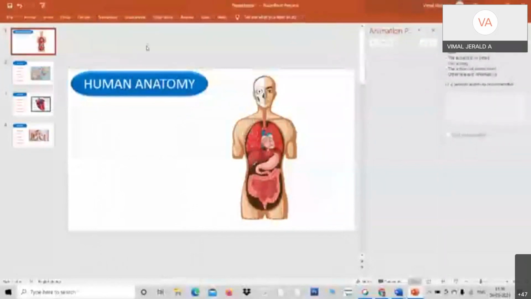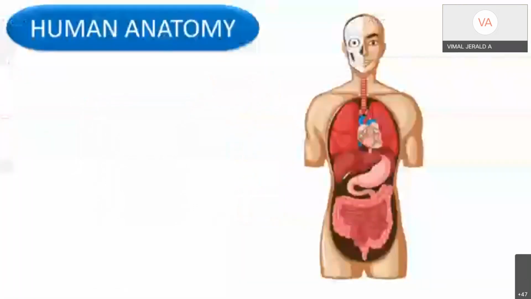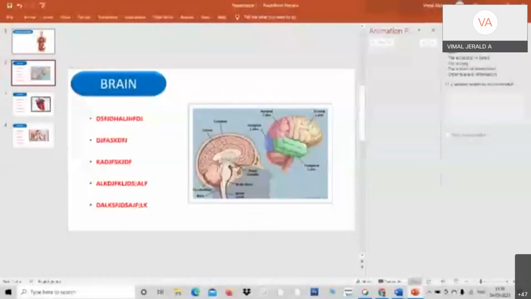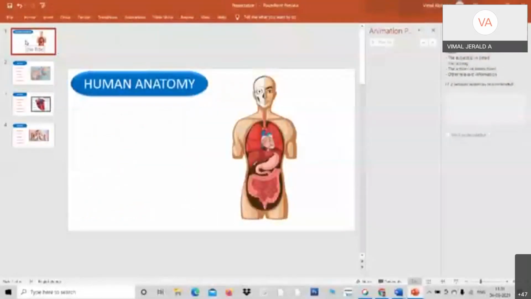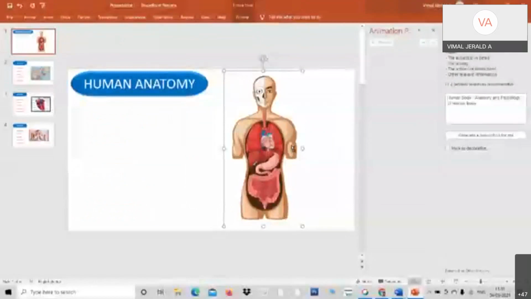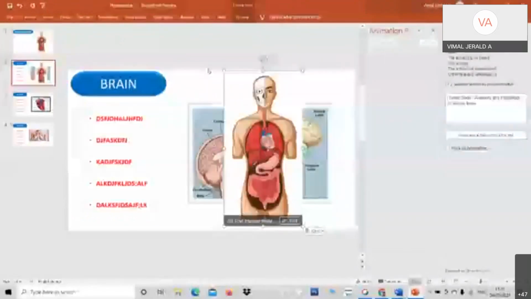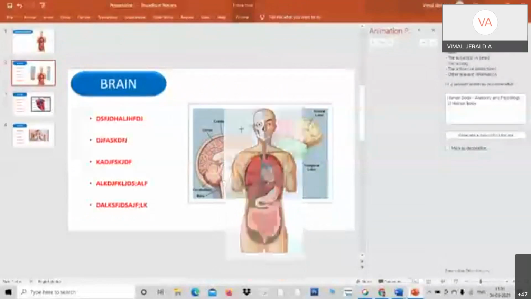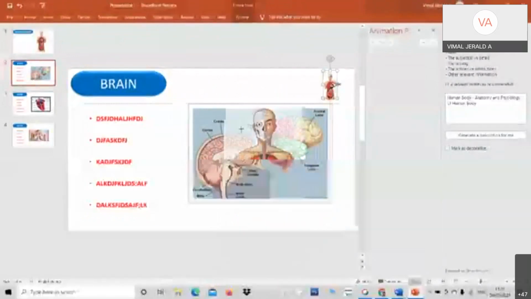Now I just run it. See here, I just run this. Now when I press here, when I press brain, see here, it takes me to brain. I explain about brain. I would like to get back, no? So I have no control over going back to the older slide, the prime slide or this slide. So what do I do? I just take this, copy and put it here, and make it smaller. Make this small in size and put it in this corner. See, put it in this corner.